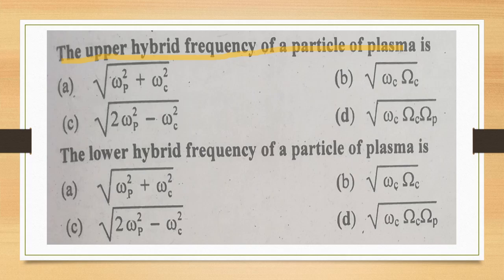C option is the square root of 2 omega p square minus omega c square, and D option is omega c and omega p under a square root. The upper hybrid frequency is given by A option, the square root of omega p square plus omega c square. This is the right answer. The lower hybrid frequency of a plasma is, this is the B option, the square root of omega c omega p. This B option is the right answer.